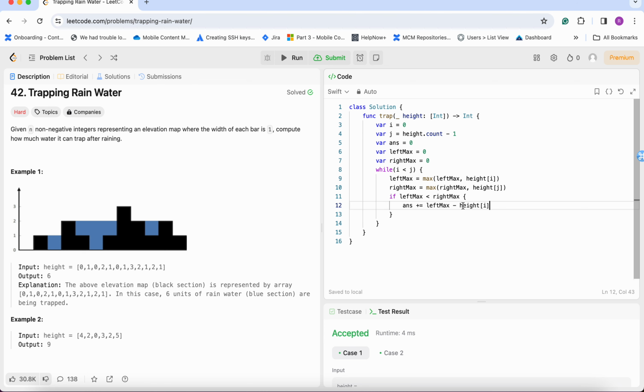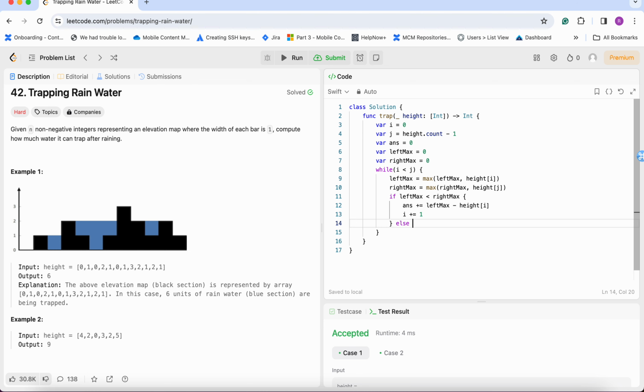We have to take the minimum of left max and right max. So if left max is less than right max, you take the left max minus the height of the bar, that we have explained earlier why. Then we will increase the pointer.